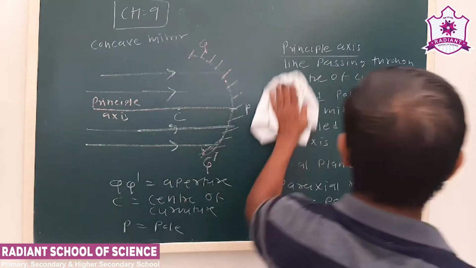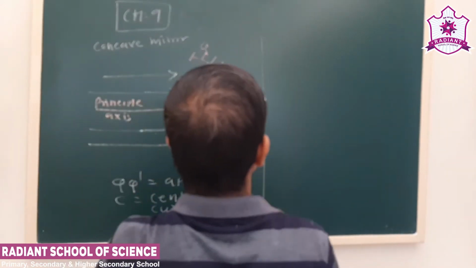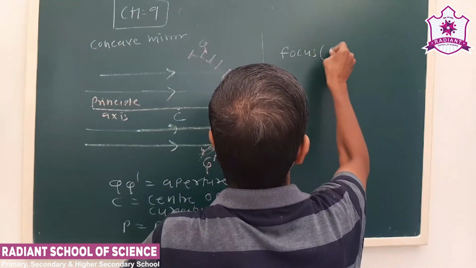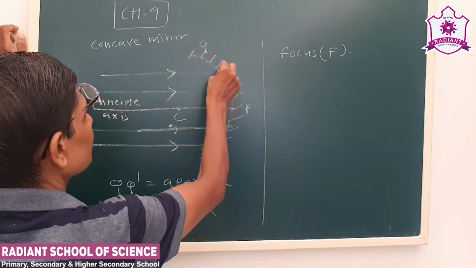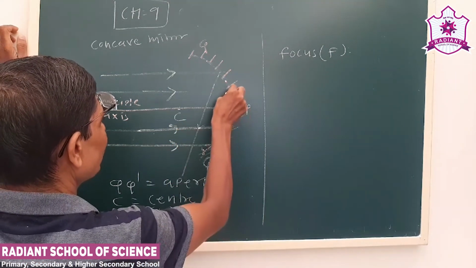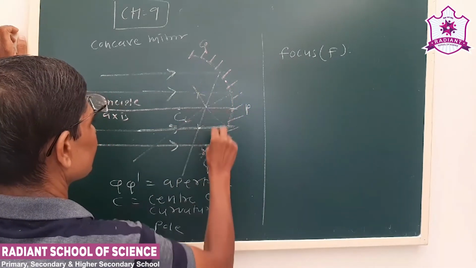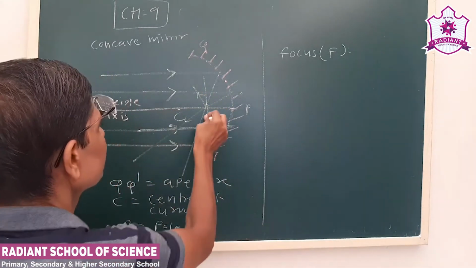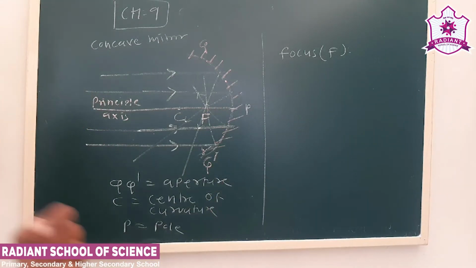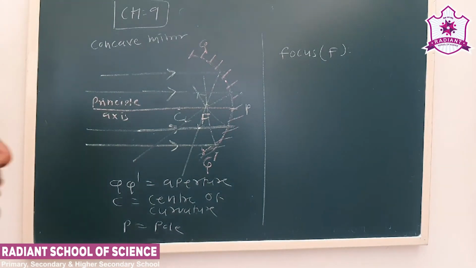Now next we have to see about the focus of the mirror. It is denoted as capital F. Now see, the rays parallel to the principal axis, after reflection, will meet at a point. These are paraxial rays. After reflection, they meet at a point which we call F, the focus. So the rays parallel to the principal axis, after reflection, meet at a point which is called the focus.